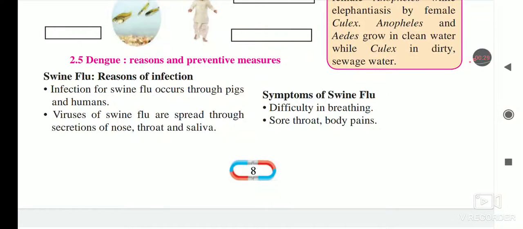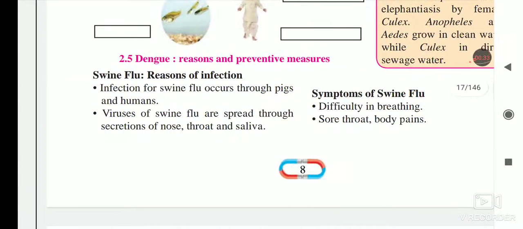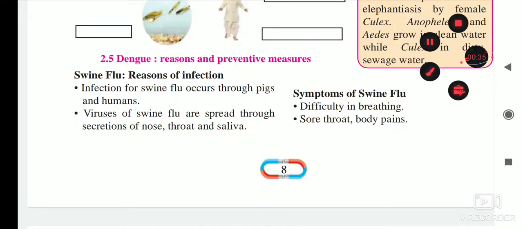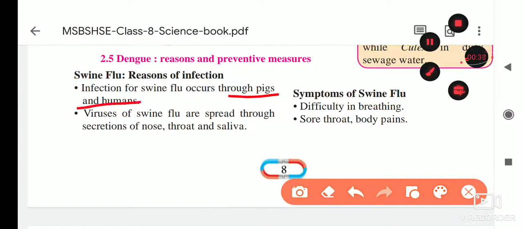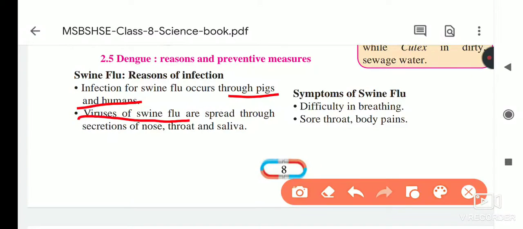So infection of swine flu occurs through pigs and humans. It is spreading due to pigs or humans. For this disease also, we have to cover our mouth with a mask, because it spreads through the air, and whenever it enters our body, its symptoms are seen. Viruses of swine flu are spread through secretion of the nose, throat and saliva.